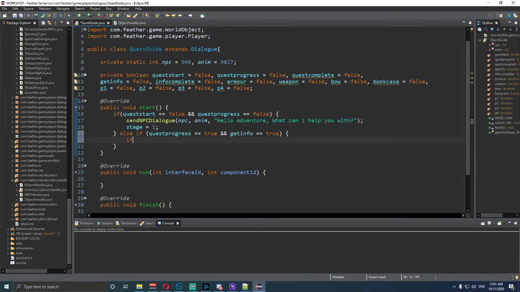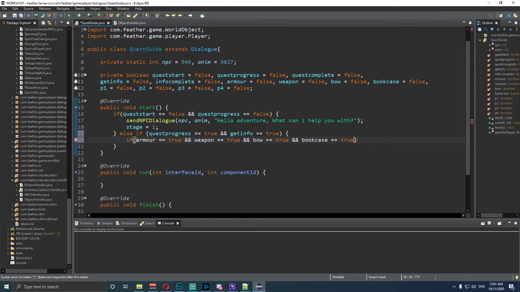We need to type in if armor is equal to true. And, sorry, not if, it's meant to be and. We need to say weapon is equal to true. And then we want to say bow is equal to true. And we want to say and bookcase is equal to true.